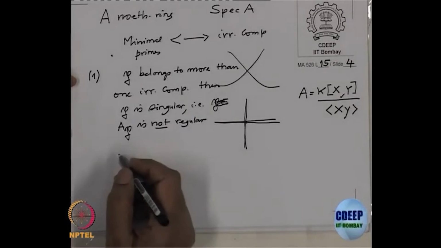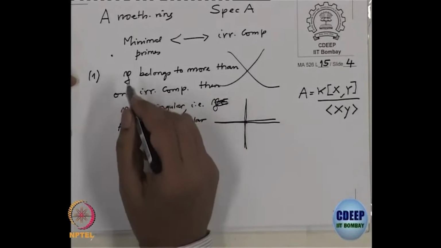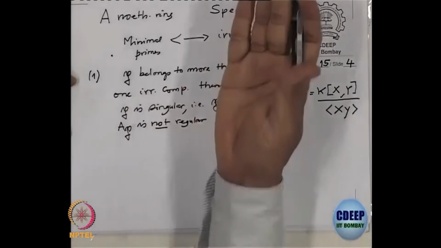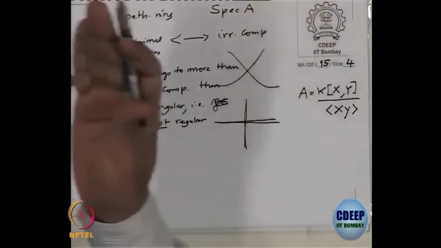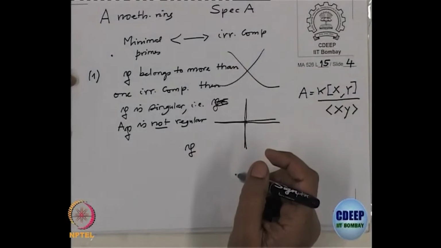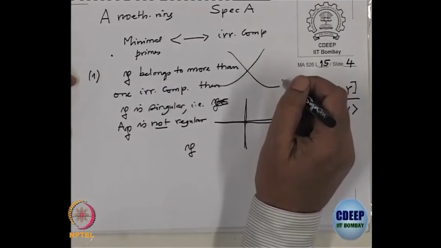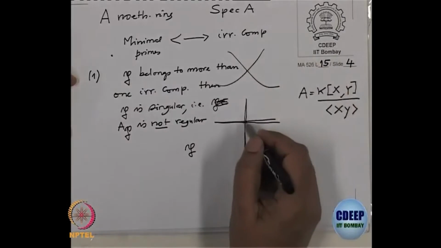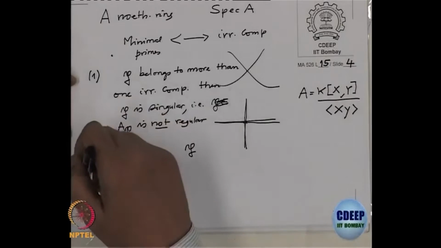So, let us prove. P belongs to more than one irreducible component means P will contain... The whole idea is that all the geometric statements we will convert to algebra, prove there, and go back. So, suppose P contains two minimal primes. When P is on the irreducible component, this statement, when you translate to algebra, becomes P contains that minimal prime.